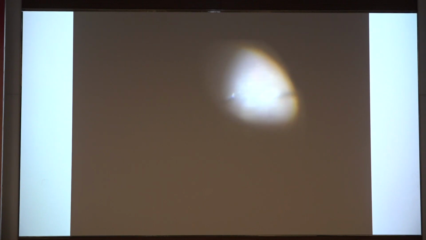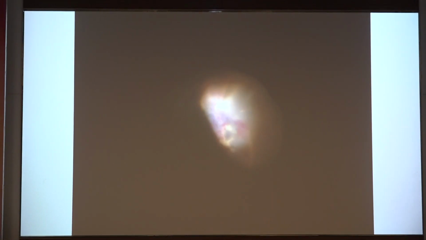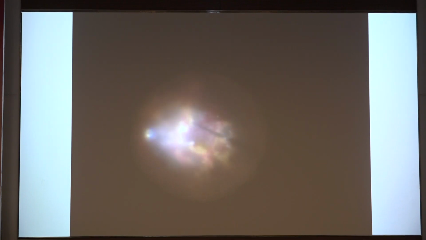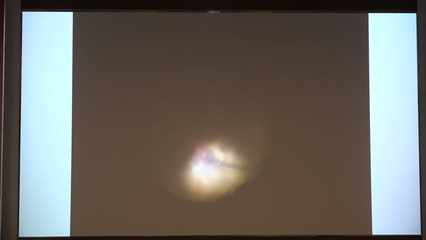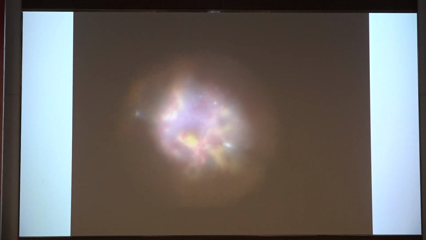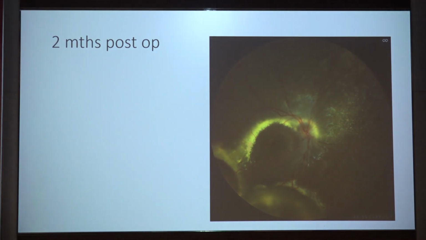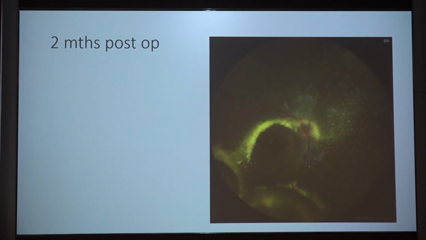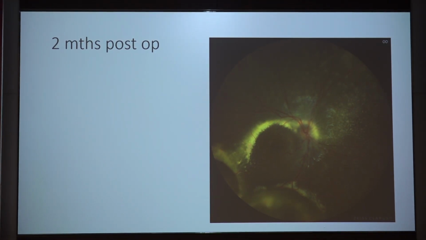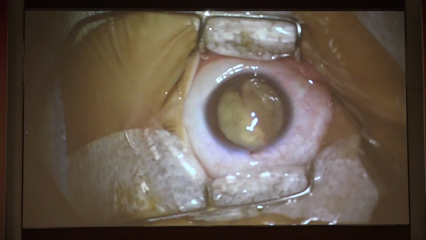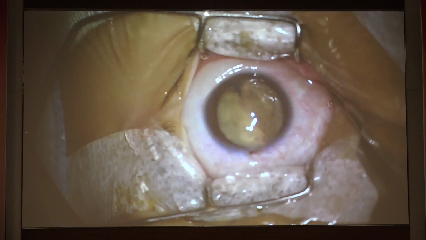While you are doing vitrectomy, you can even leave the cannula inside, because it's plastic. It's not sharp, so it does not hurt or cause injury to the retina. In this case, I left the cannula inside. We proceeded with the vitrectomy. We allowed the retina to settle down completely, and we did cryo to the periphery, and this is 2 months post-op. The patient did regain a little bit of vision in this eye, but the main aim in these eyes is generally to prevent them from going to neovascular glaucoma.